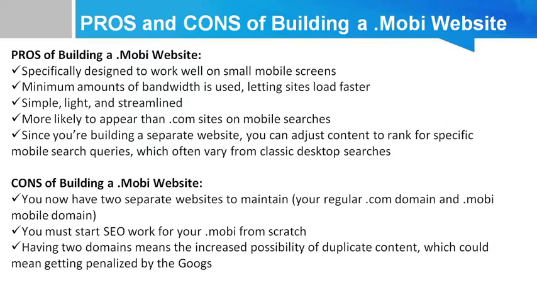Now let's discuss the cons of building a .mobi website. Basically, you have two separate websites to maintain: one is your regular .com domain, and the second is a .mobi domain. So these two websites need to be maintained very carefully, and you must start the SEO work for your .mobi website from scratch. Having two domains means an increased possibility of duplicate content, and it might be possible that you get penalized by Google.